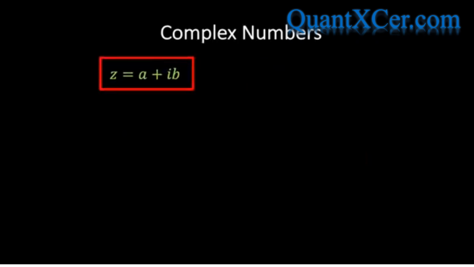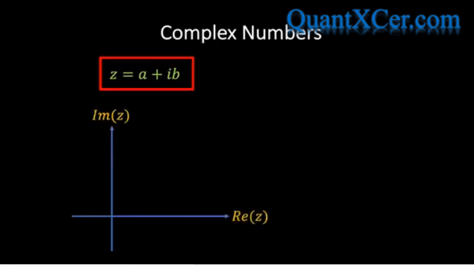Now, one way in which we can represent a complex number is to plot its position on a graph in which the y-axis specifies the imaginary component of the complex number and the x-axis specifies the real component. We can then plot the complex number by marking the positions a and b. Note that if we draw an arrow starting at the origin and ending at the point we plotted, then we can specify the angle theta, which is the angle the arrow makes with the real axis.